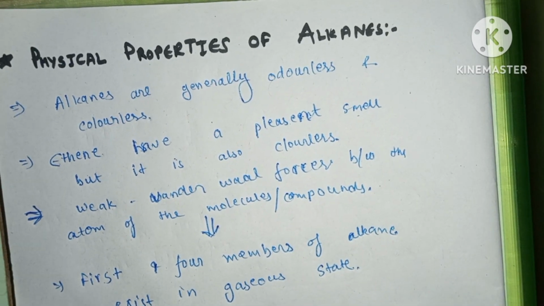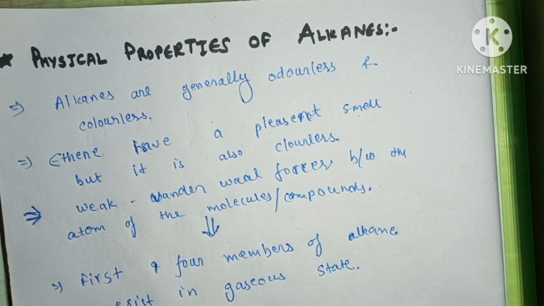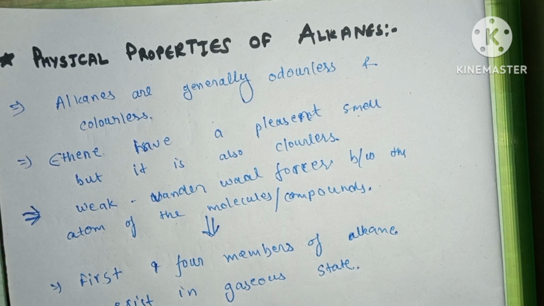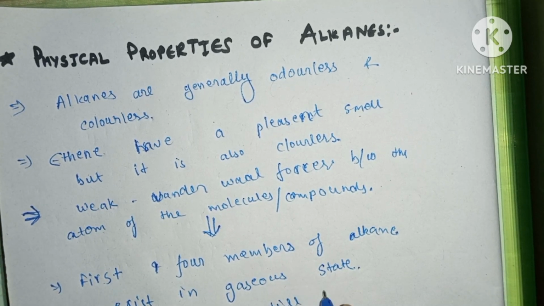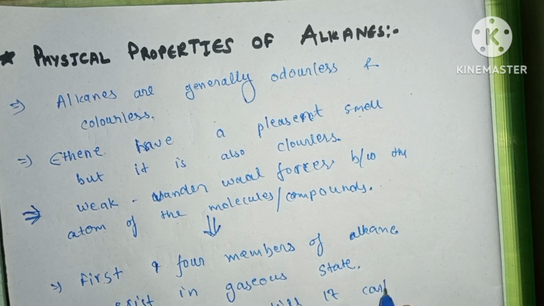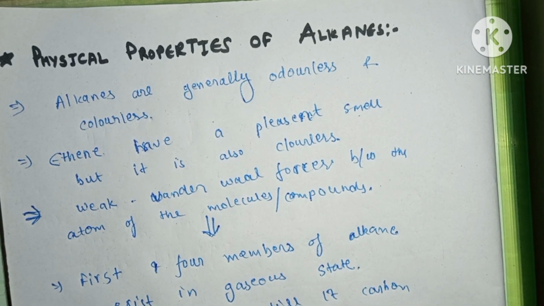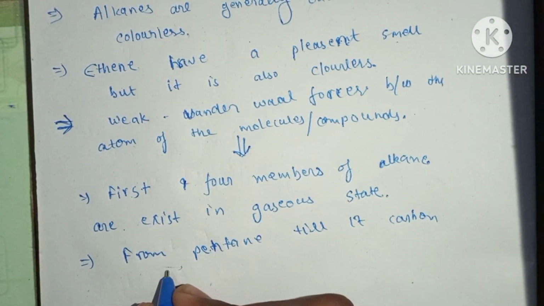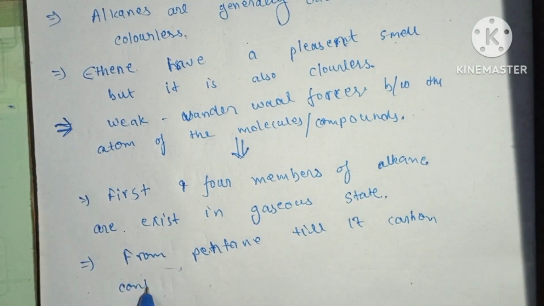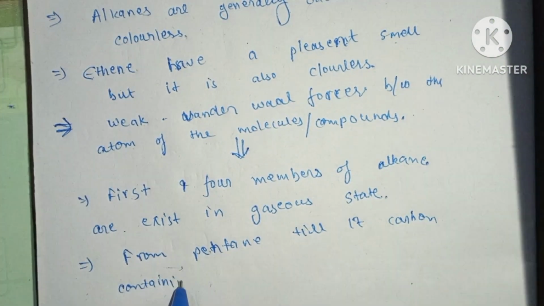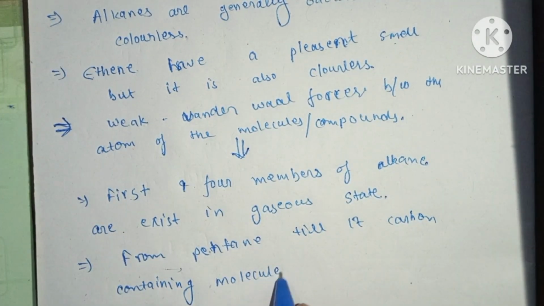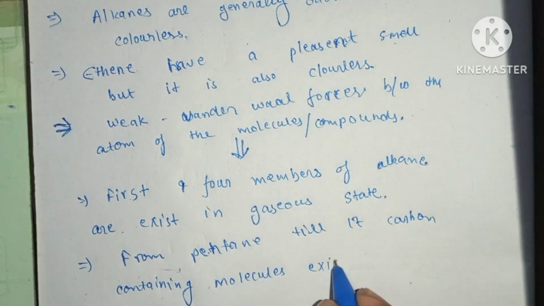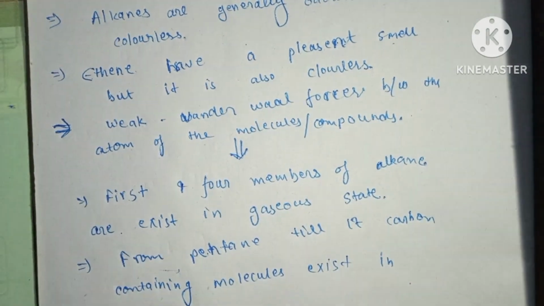And from pentane till 17 carbon containing molecules exist in the liquid state.